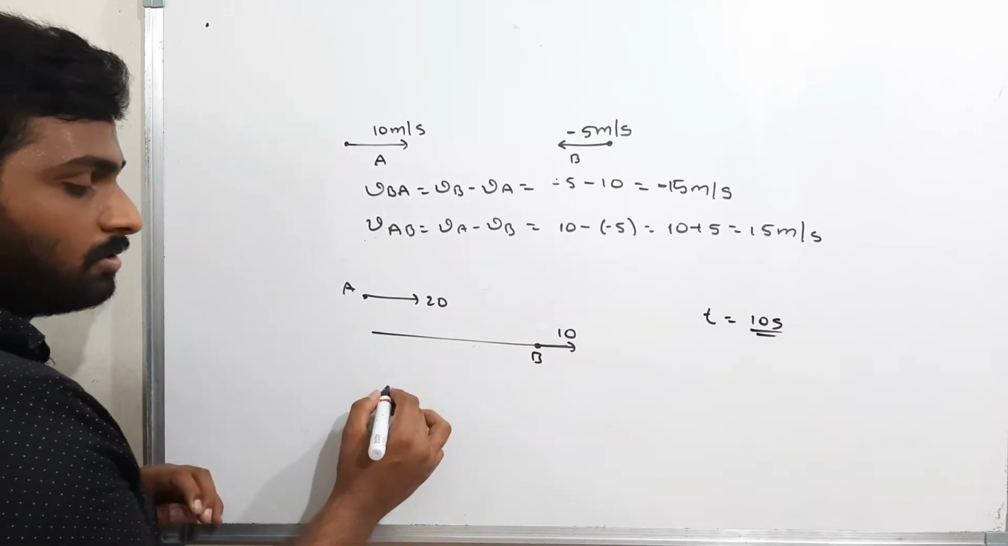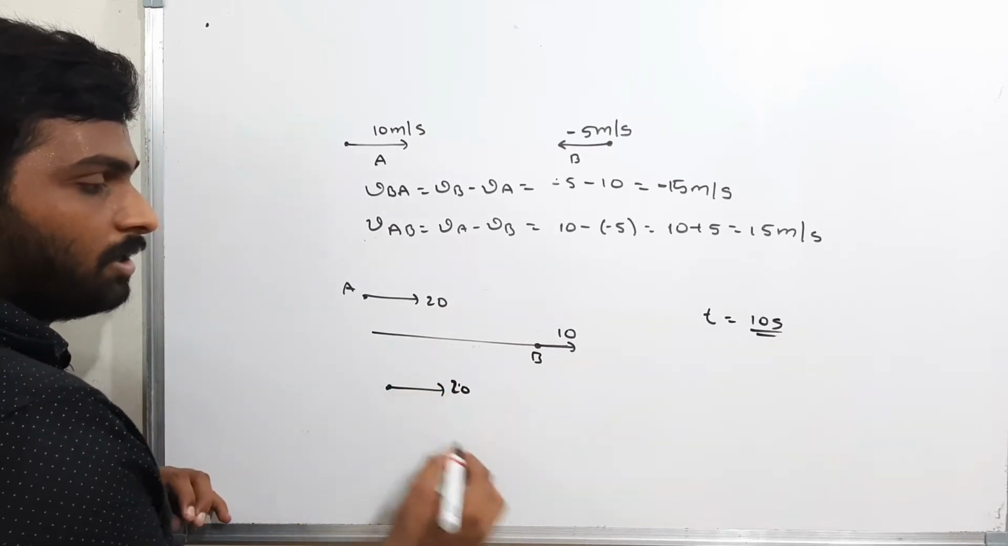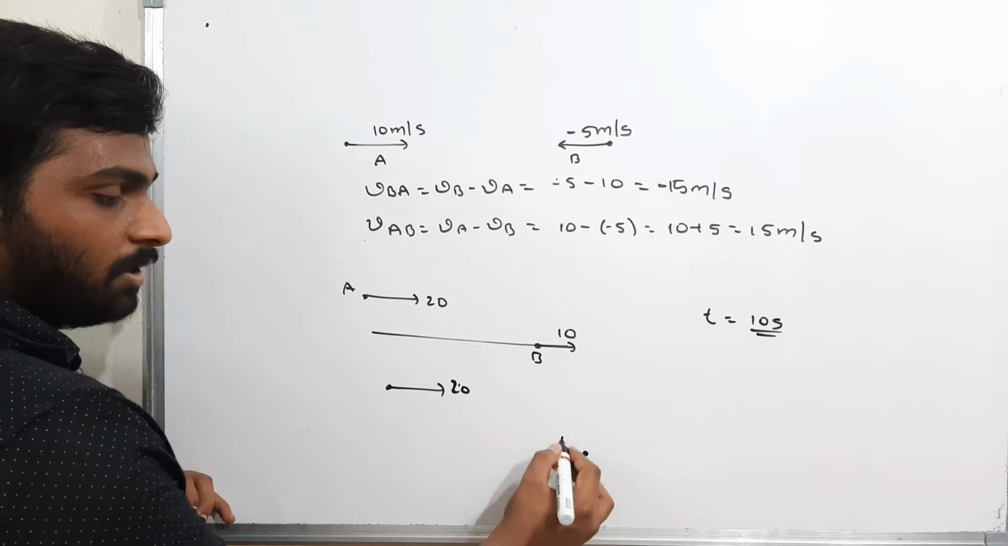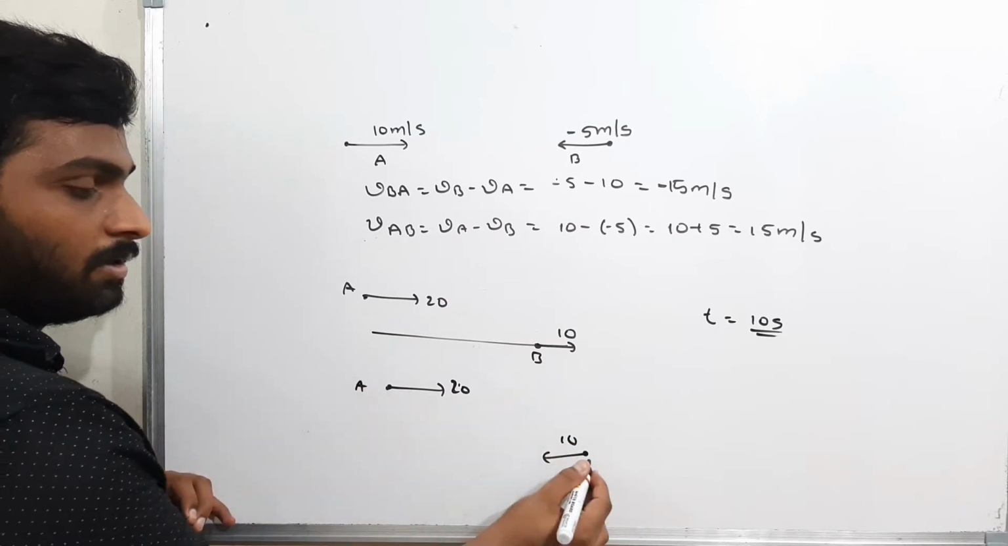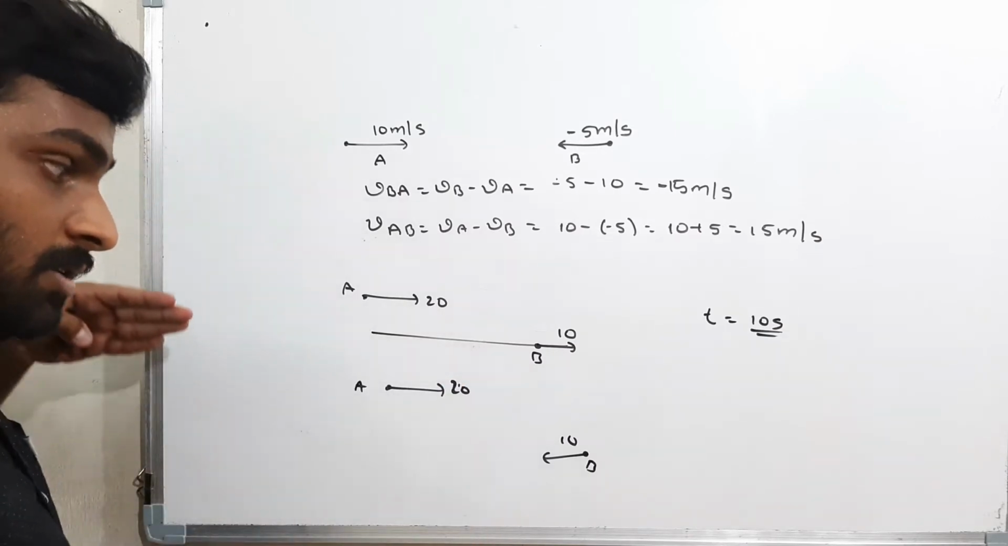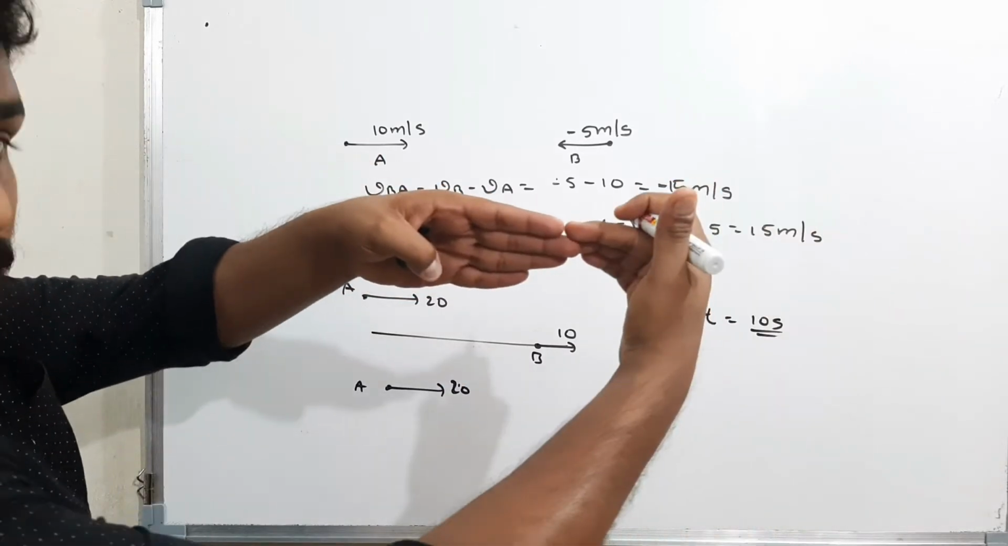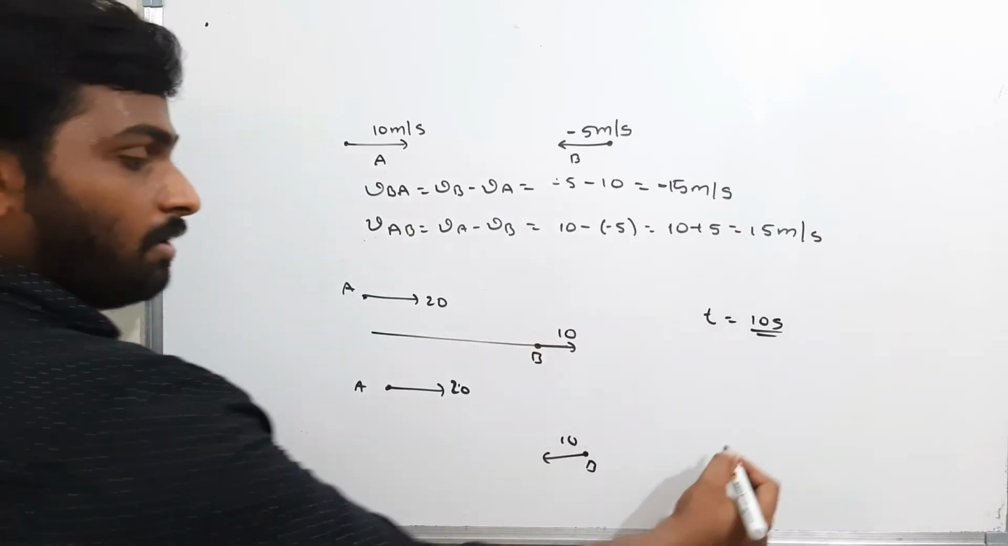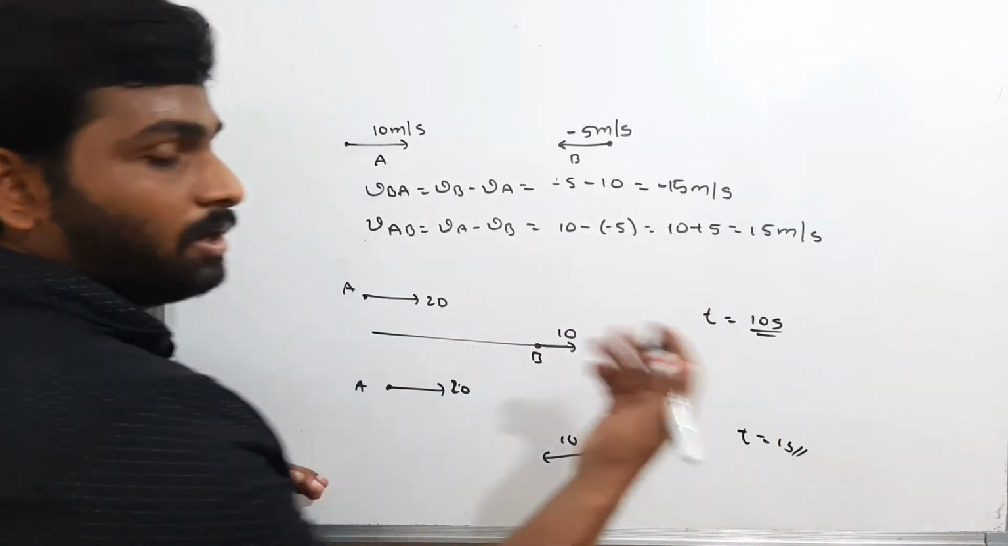Now if A is moving in this direction with the speed 20 and B is moving from here with the speed 10, what is the time for A to catch B? The time will be very, very less. A is coming at 20, B is coming at 5. They will meet very fast when compared to the previous one. The time of collision will be 1 second or 2 seconds.